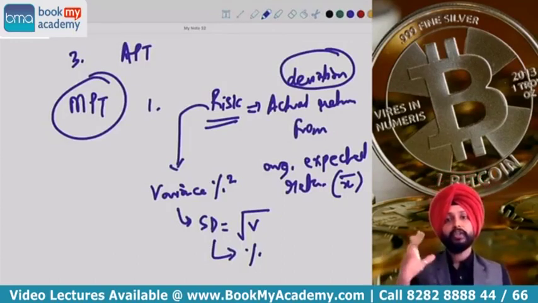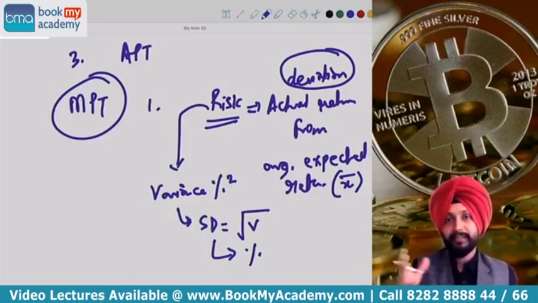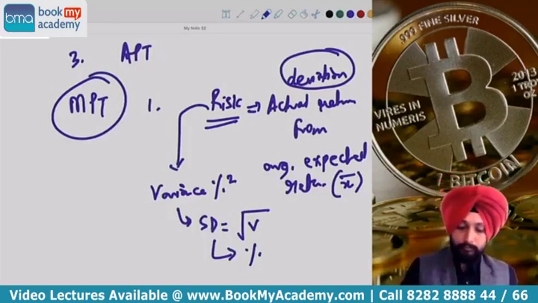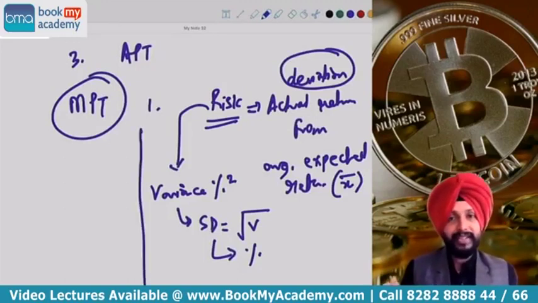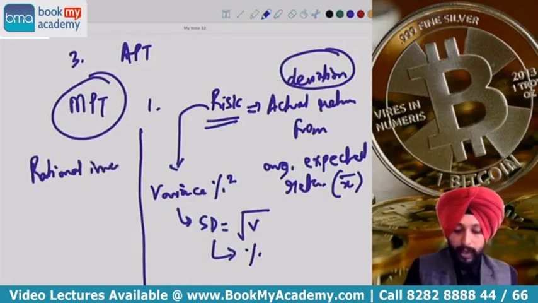Okay, so any deviation of actual return from average expected return is risk. Average expected return is X bar, and variance is used to capture risk, which is expressed in percentage square. Standard deviation is the root of variance. Now what we studied further is that any rational investor is always trying to maximize his utility. You remember all this, guys?